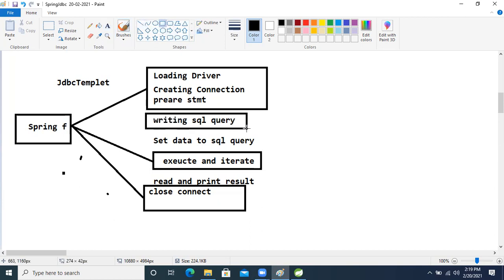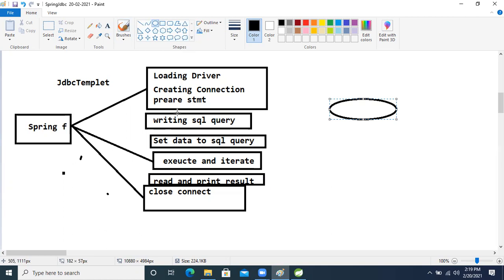What is that? Just write the SQL query and set data to the SQL query. After that, read the data, right? These operations the developer has to do, and these other things I will take care of. This is the developer.